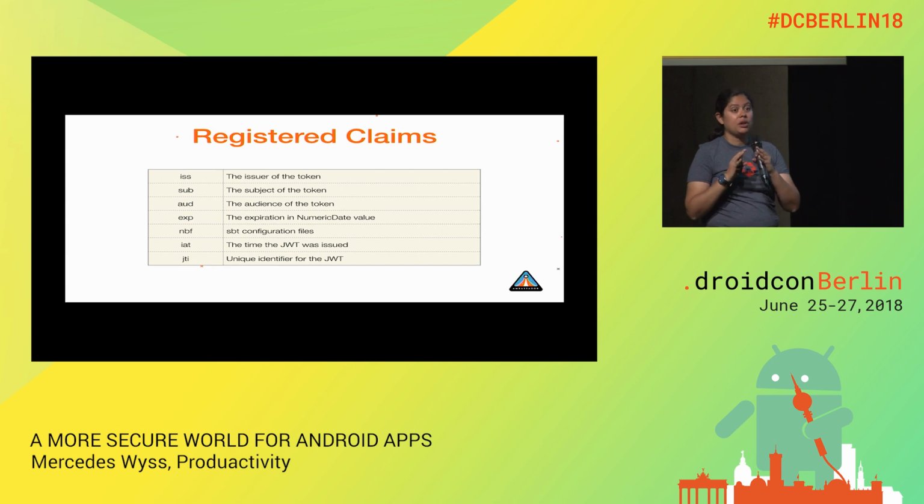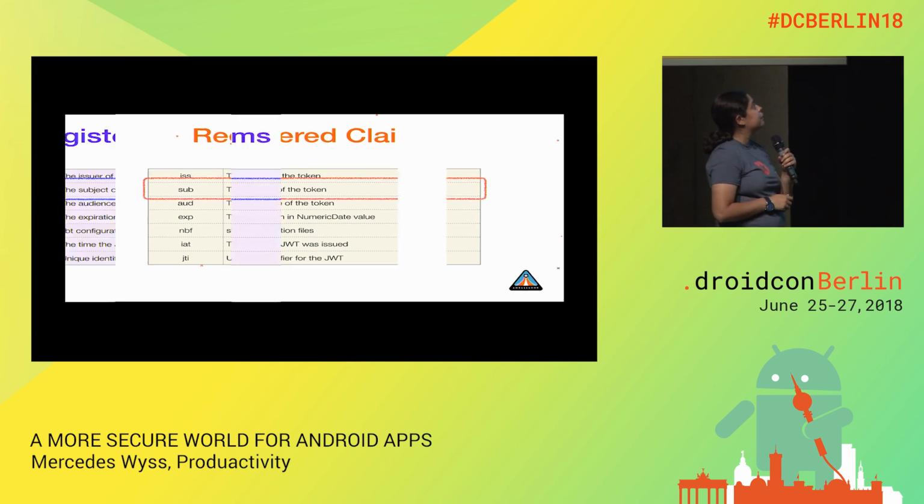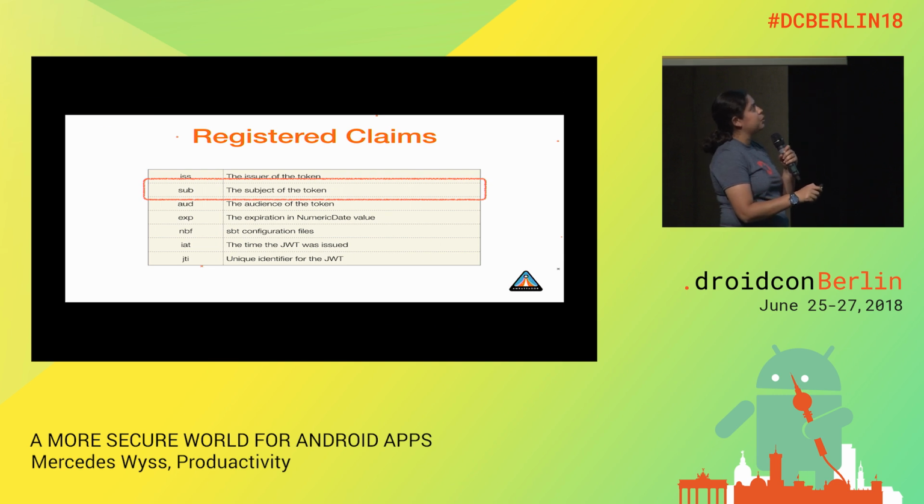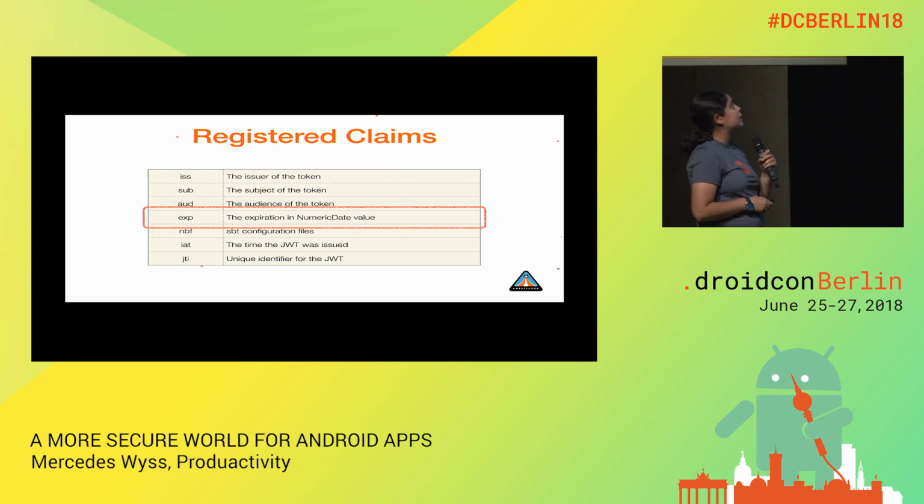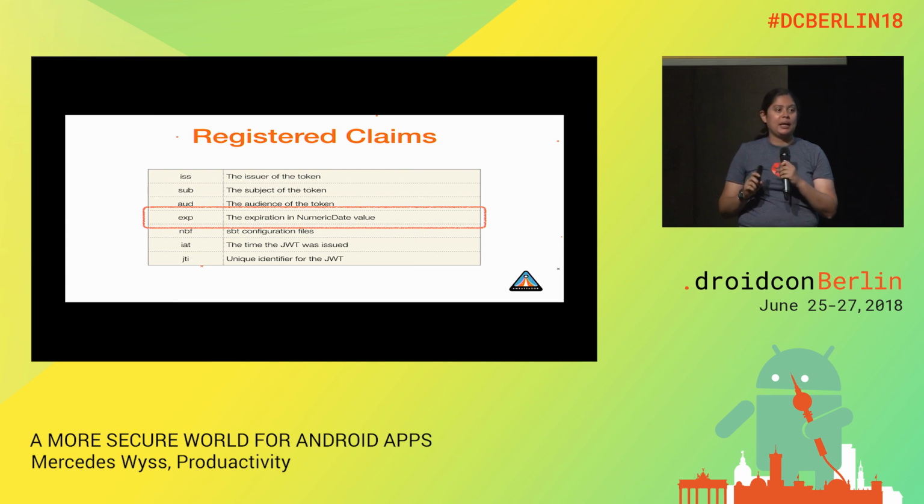So these are our registered claims. They are defined because they are the most popularly used. Two of them are, first, this sub that I showed you in the past slide, which is to identify the user that the JSON Web Token represents. And the next one is the expiration date. This is to create tokens that will expire. This is really common, for example, in financial applications, where I have an expiration time. If I spend 10 minutes without using the application, it will require me to log in again.